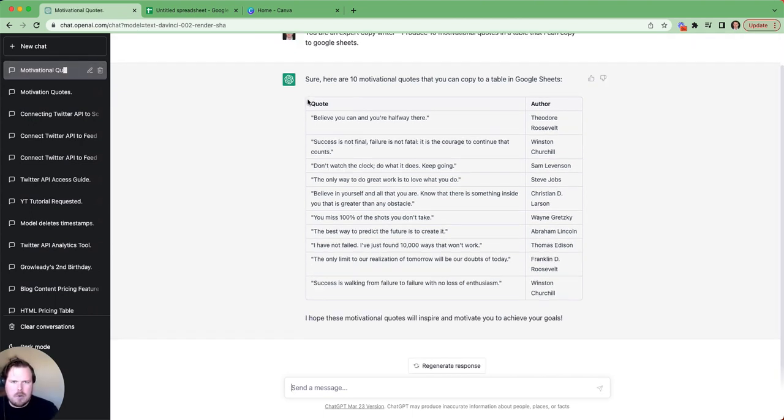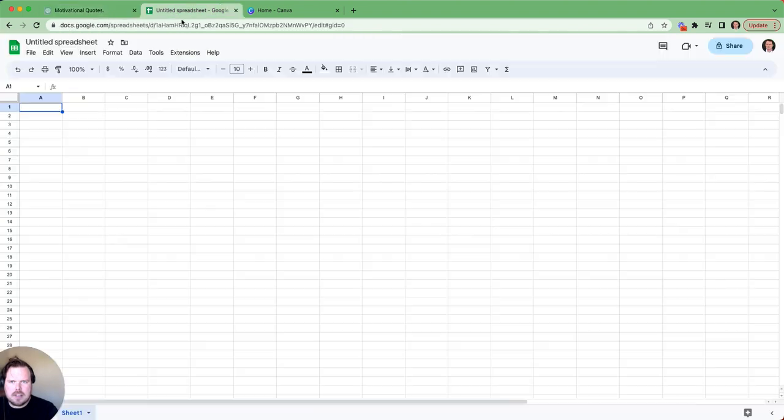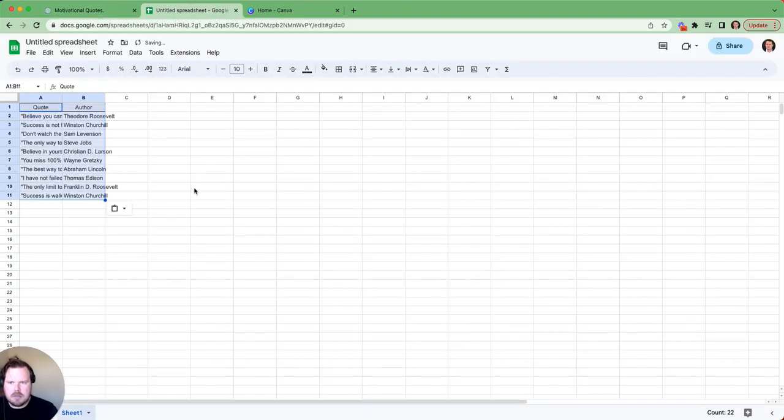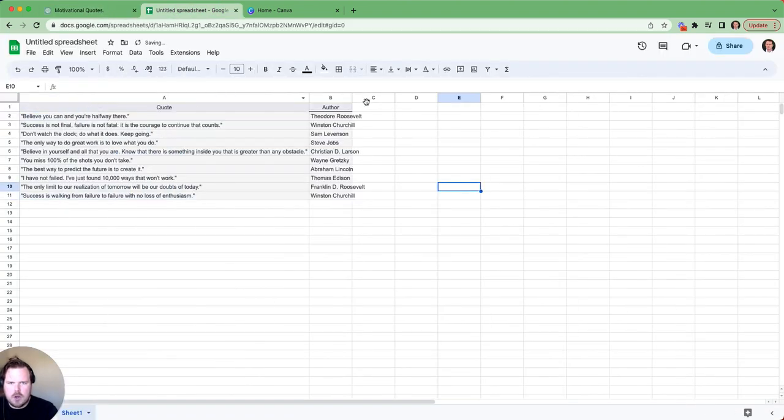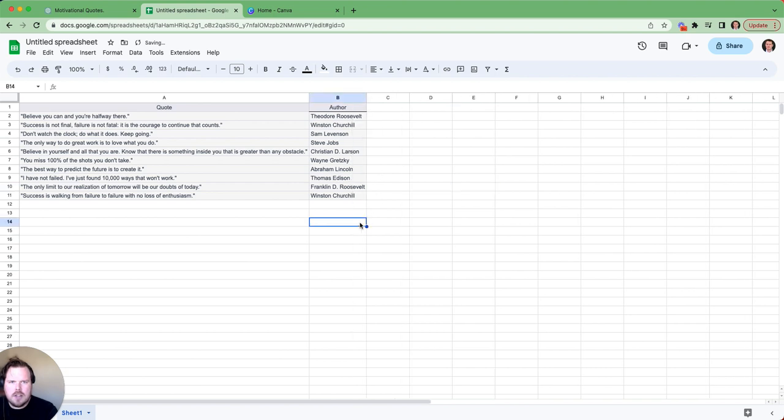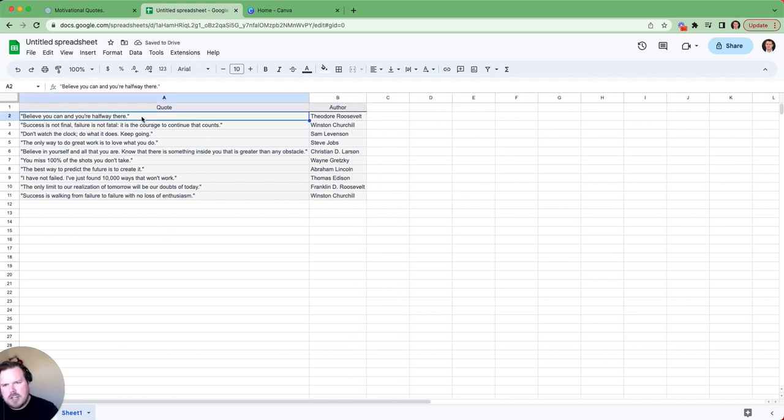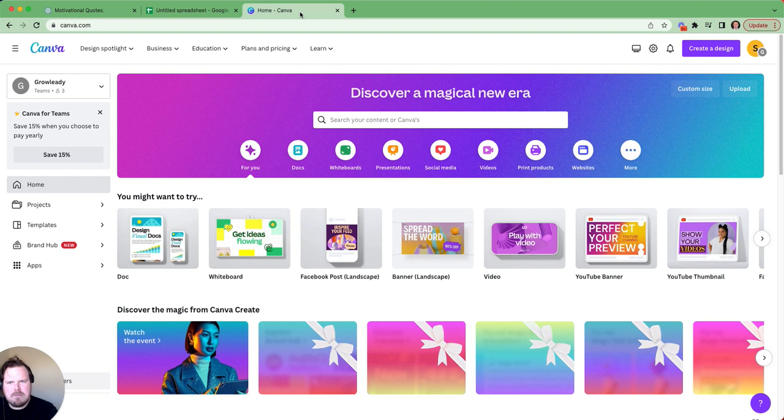So now what I can do is I can literally just copy and paste this into a spreadsheet, and there we go. So we've got the quote and the author. Okay, so we could remove the quotation marks. And to be honest, next time I probably would say remove quotation marks, but for now, for this purpose, we don't need to do that. I'm just showing you what to do. So now you've got them in a Google Sheet. Lovely. And now let's go into Canva.